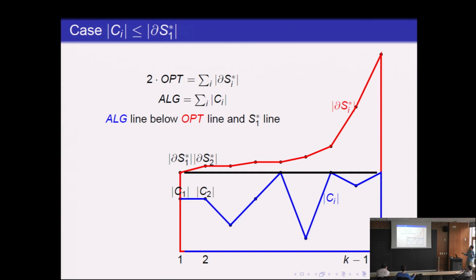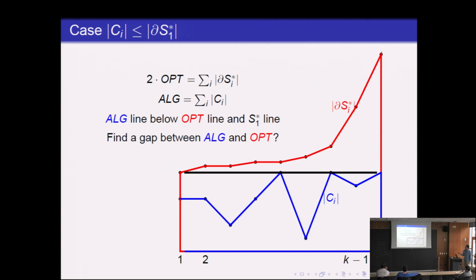It's helpful to think of this as the area below the red curve, because that's like an integral, and the area below the red curve is just a sum. And the cost of the algorithm is the area below the blue curve. And recall that the key observation in the analysis was that the blue curve lies below the red curve.